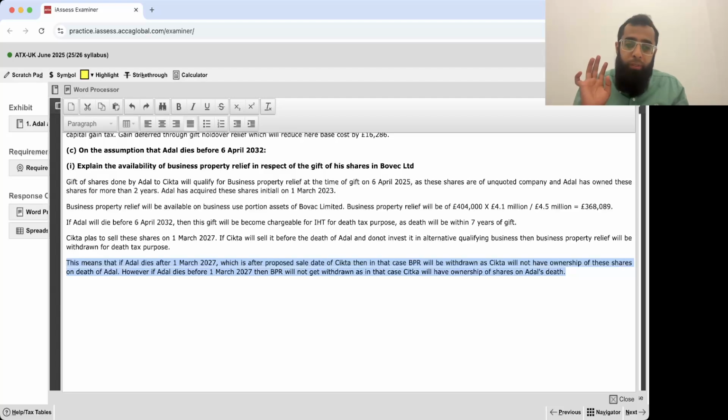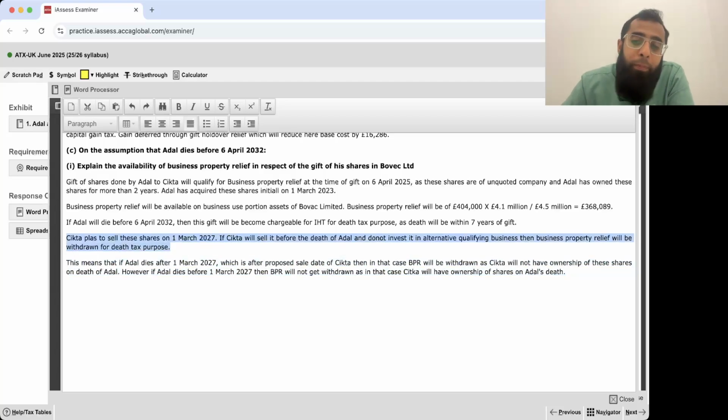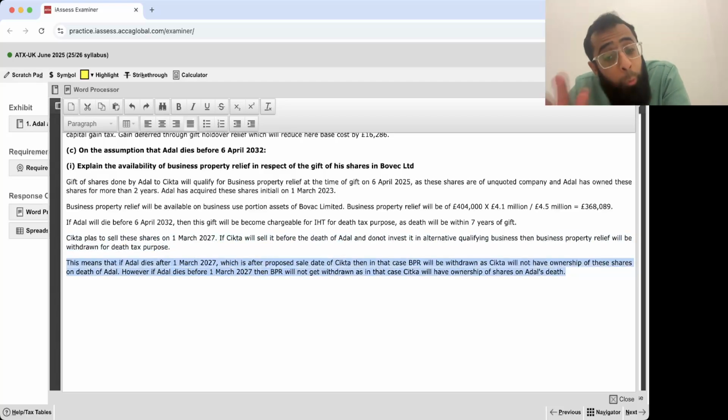BPR will get withdrawn. But what if Adele dies in 2026 only? Then Sitka will have these shares in her ownership because she will keep them till 27. So in that case, the BPR will remain intact because Sitka will have the ownership of these shares.